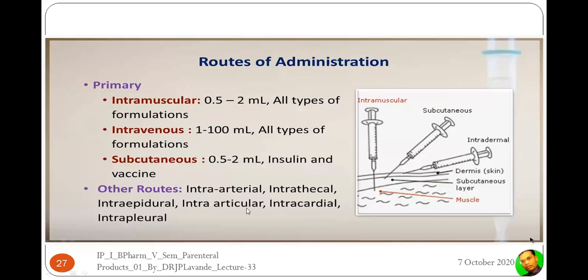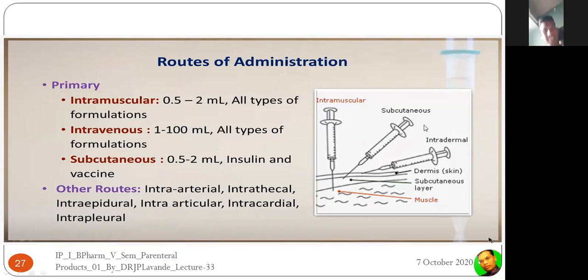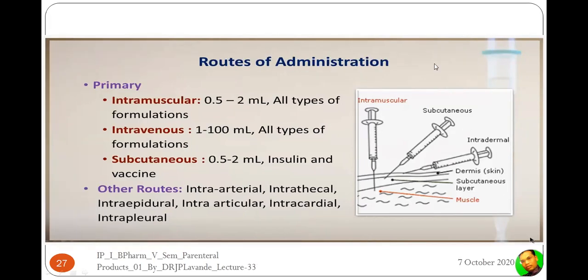Intra-articular, that is the administration of the drug or injections between the joints. Intracardial, there is an injection into the cardiac tissues, into the heart. There is an intrapleural, right? That means the drug is given into the pleural layers of the lungs.